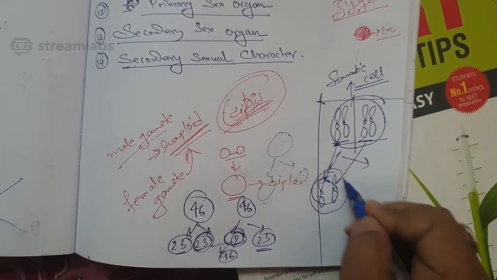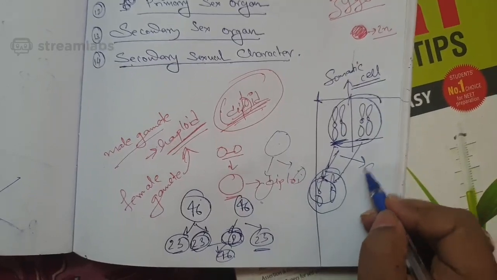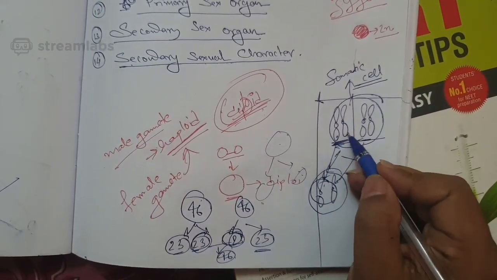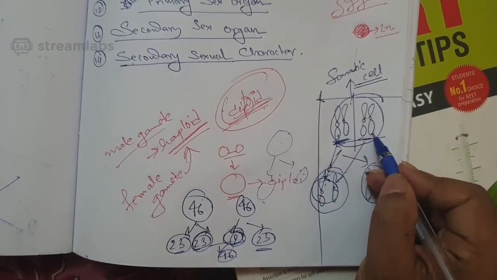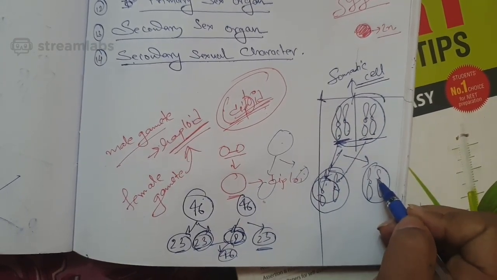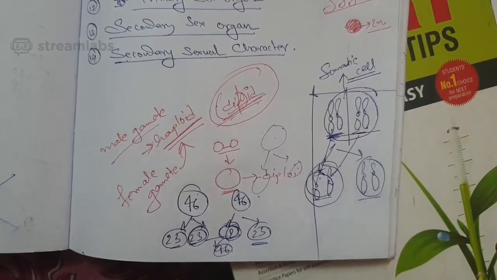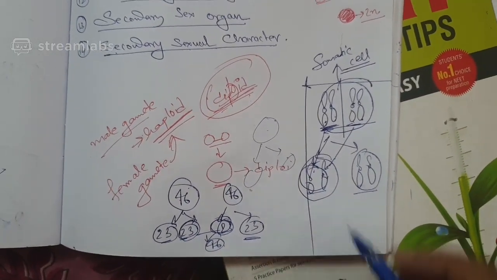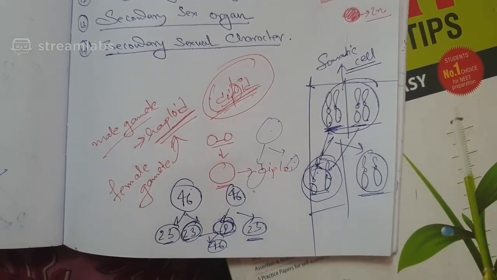So that is the haploid cell, because the other cell will also be haploid. Maybe this chromosome has come here, maybe this chromosome has come here, maybe this one, maybe this one. Now a variety of combinations can form, but I hope you remember all these things from class 10 only. So this is what happens, and these are haploid.